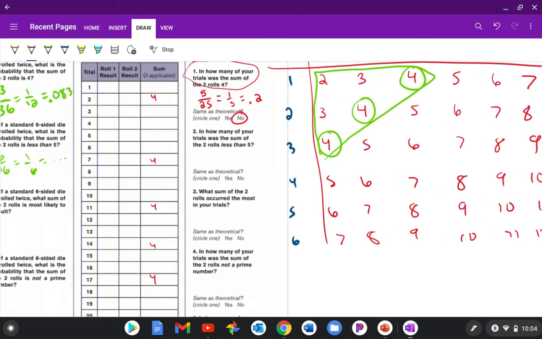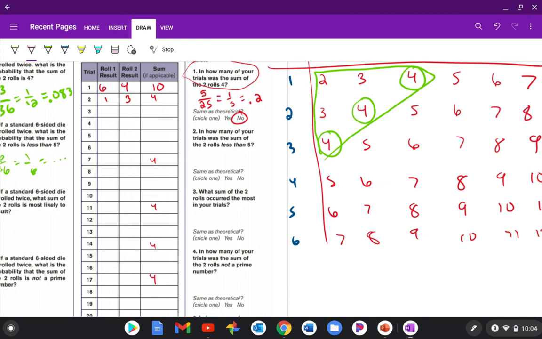Ideally, I would like you to roll 2 dice if you have them at home. So just grab 2 dice, roll them out. So if I rolled a 6 and a 4, then I'm just going to write 6, 4, is 10. And then I roll again. Let's say I get a 1 and a 3. So got a 4. You're just going to go through and do this.